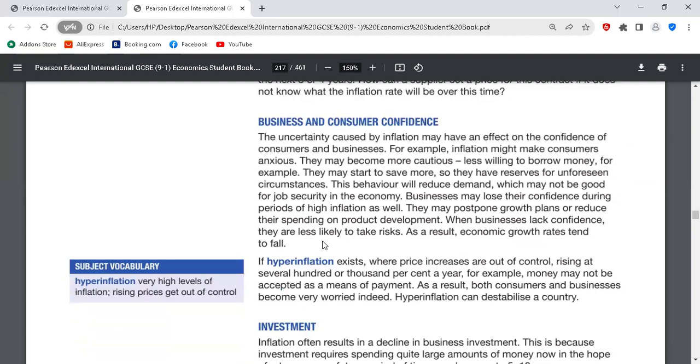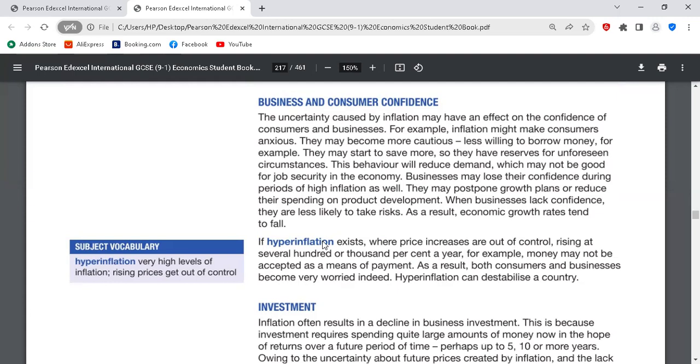Is it clear? Clear. Business and consumer confidence. Because of inflation, consumers and businesses don't have confidence about spending. So they wouldn't want to spend at that point in time. So they lose hope within the economy. They don't want to develop goods or spend on investment. Households would rather save than spend because they don't know what happens tomorrow. So the economic growth rate would fall because there's no spending, no investments. Clear.